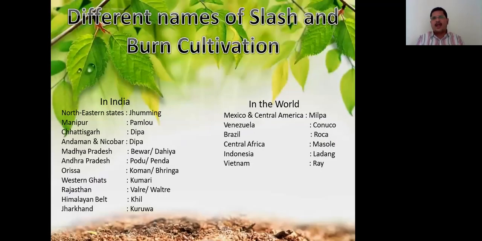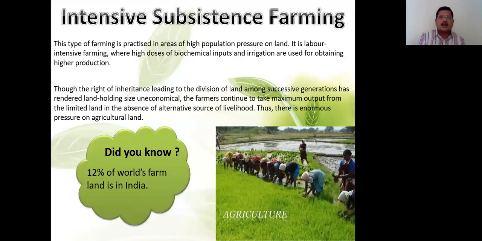And now different names of slash and burn cultivation. So they call it as, for example, in northeastern states, Jhumming, Pamlou, Dipa, all these things are available in your textbook. That is in the first page itself in your textbook. That is almost page number 34, you have all the names, you can go through it and learn.